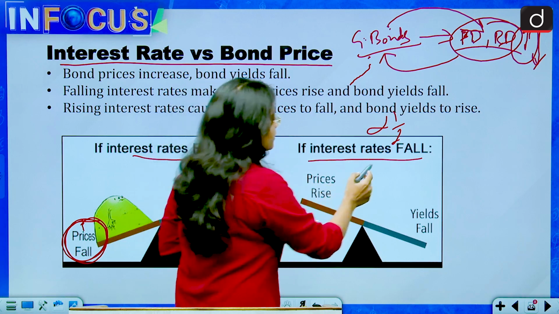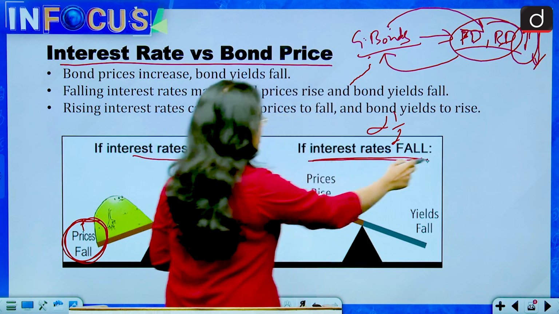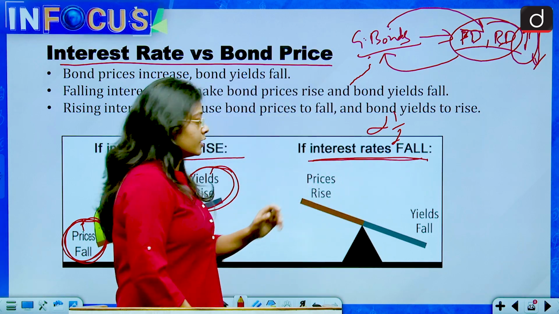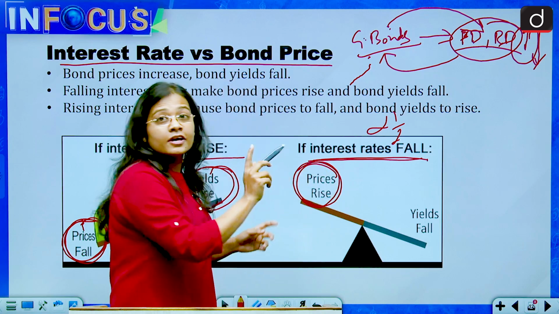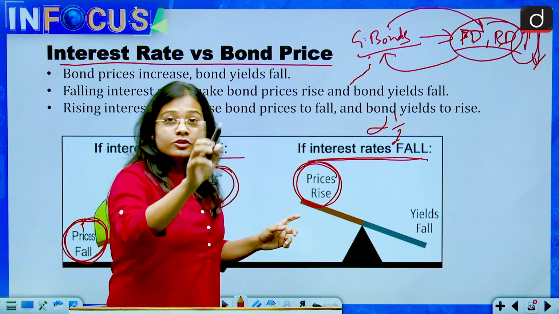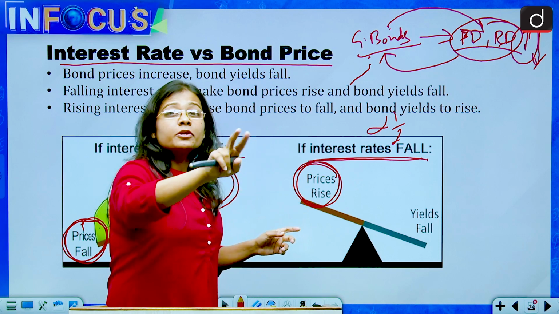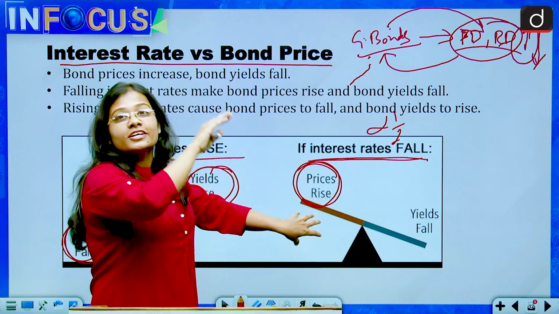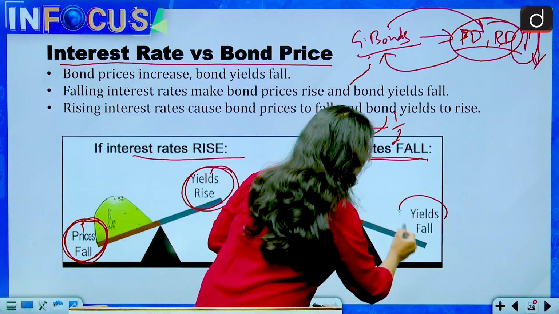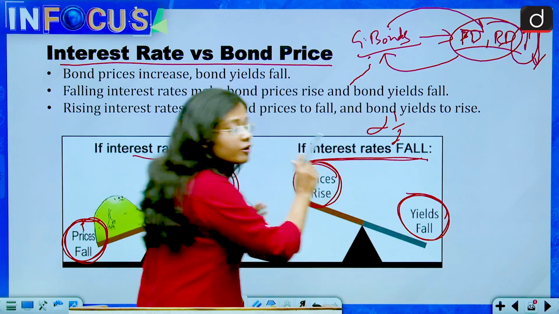So if the interest rate falls, the prices of the bonds will rise, and by the inverse relationship between the yield and the prices, if the prices rise, the yield will fall. So here also the yield is falling.